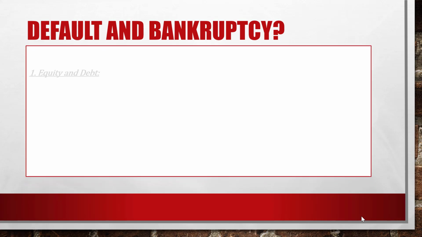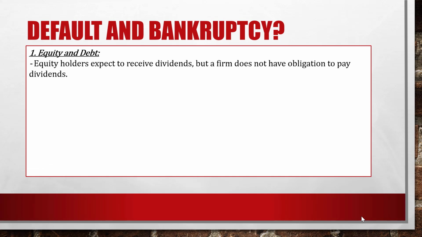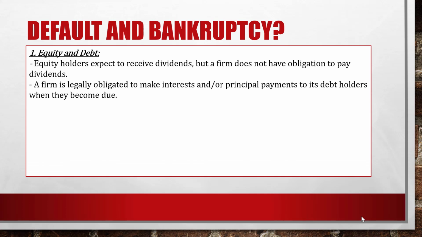The first concept I want you to get used to is equity and debt. Equity and debt are different fundamentally. Equity holders expect to receive dividends from the firm, but the firm does not have an obligation to pay dividends. A firm is legally obligated to make interest and/or principal payments to its debt holders when they become due.